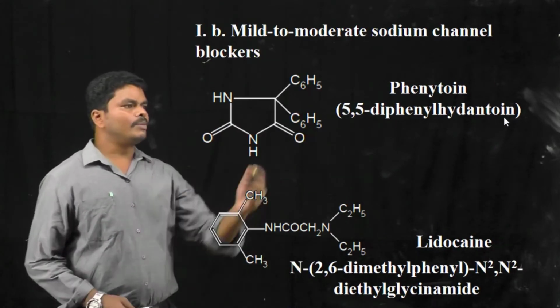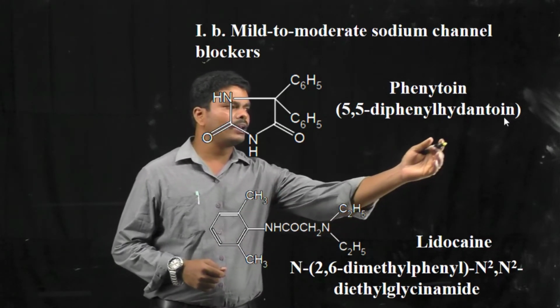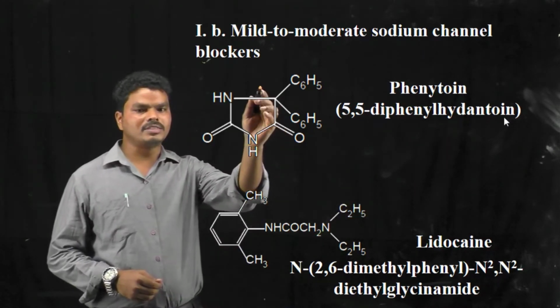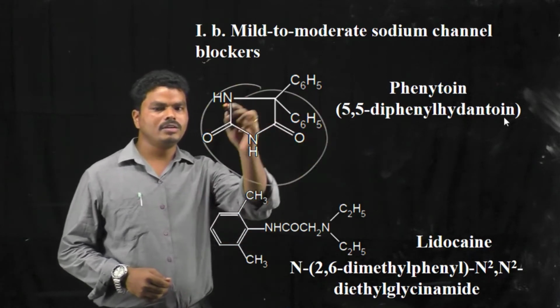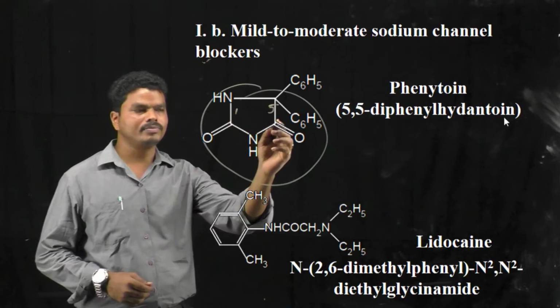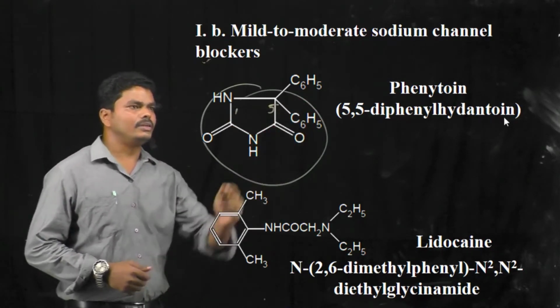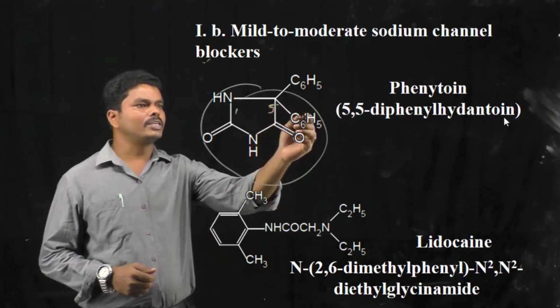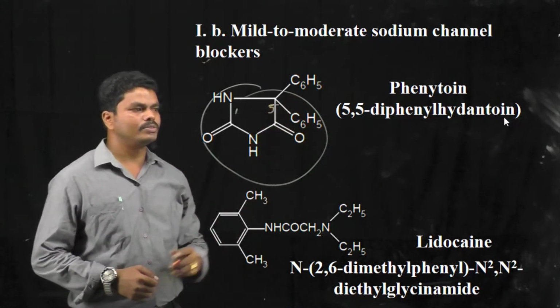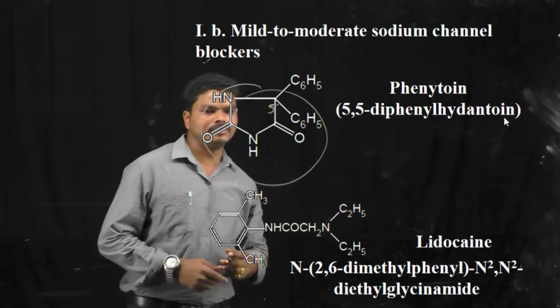When you see the chemical structure of phenytoin, which is also called 5,5-diphenyl hydantoin, it consists of a hydantoin structure. To this hydantoin structure, at the fifth position, there is a diphenyl substitution. It has diphenyl substitution at the 5th position, so that's why it is called 5,5-diphenyl hydantoin.